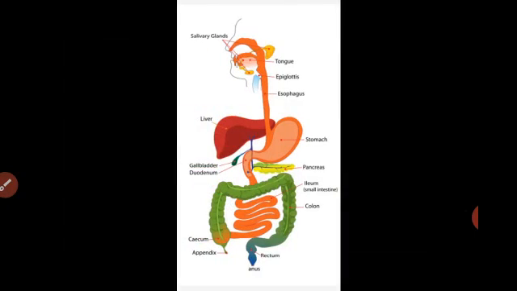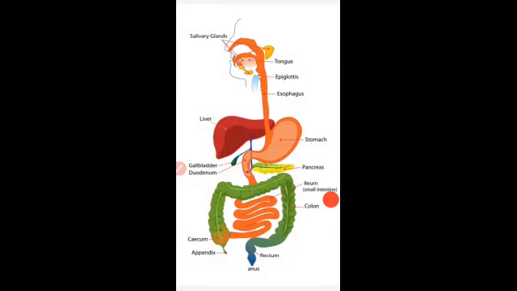You can see there the structure of the human alimentary canal. It starts from the mouth, and you can see a yellowish structure associated with our alimentary canal. These are the digestive glands.